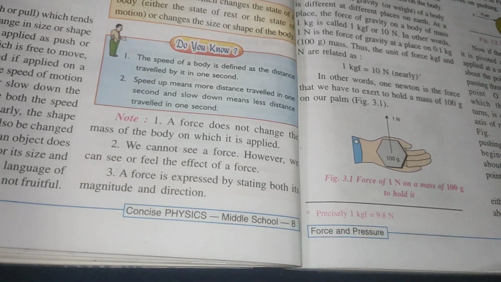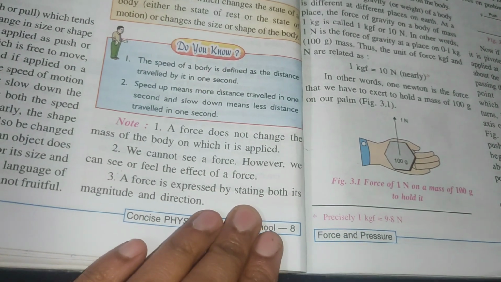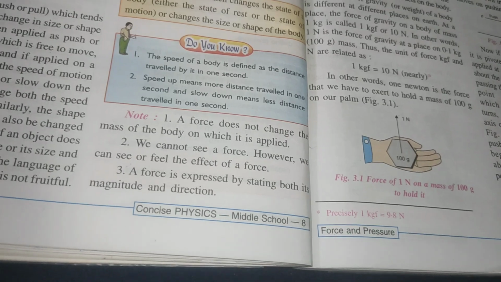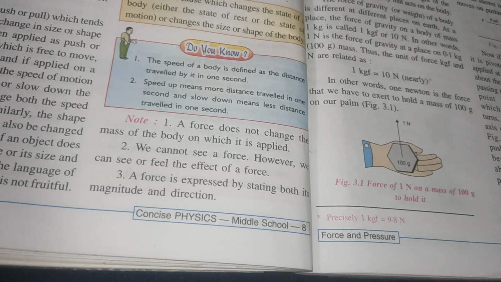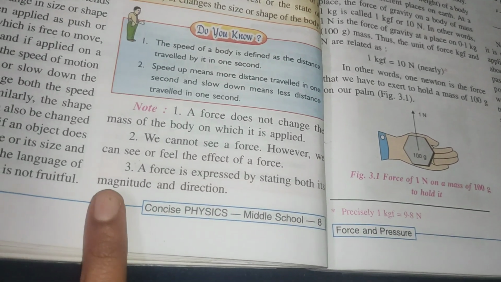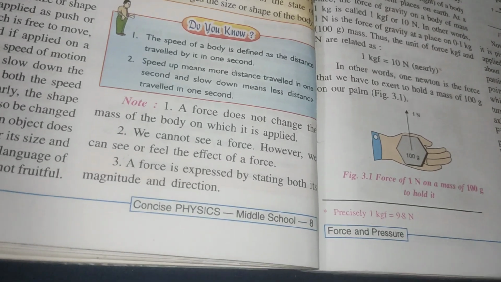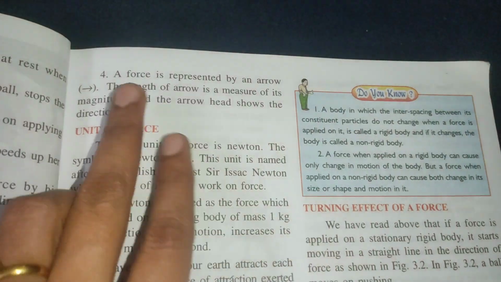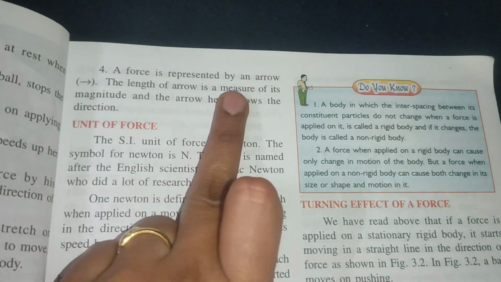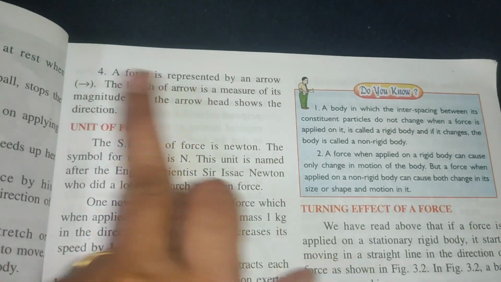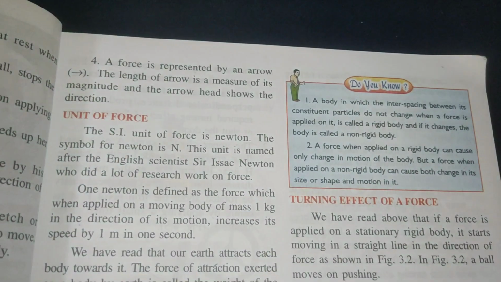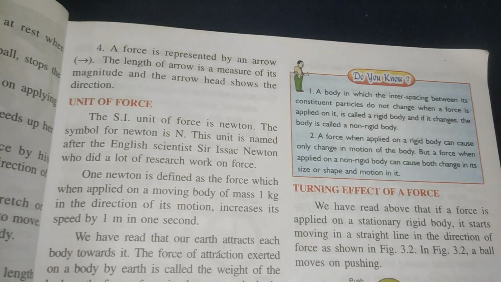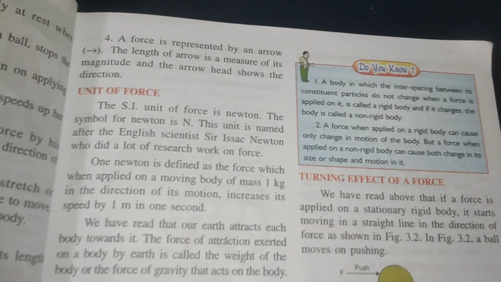What happens after a force is applied? A force is expressed by stating both its magnitude and direction. Magnitude is how much force we are applying, and a force may also change the direction of the body. A force is represented by an arrow like this. The length of the arrow is a measure of its magnitude. The bigger the arrow, the more force we are applying, and the arrow head shows the direction in which we are applying the force.